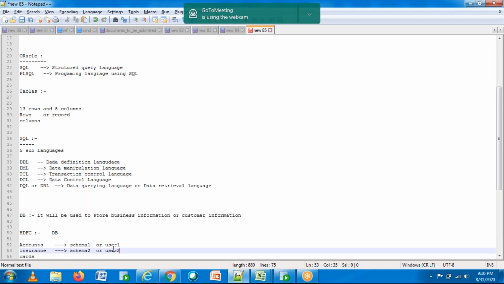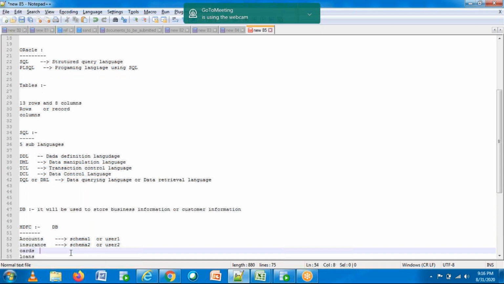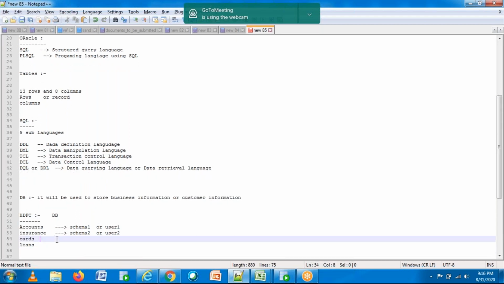In Oracle terminology, a user is also called a schema. So you may have n number of schemas based on the services that the bank is offering. Not only a bank, it may be the finance sector or the telecom sector, whatever it may be.